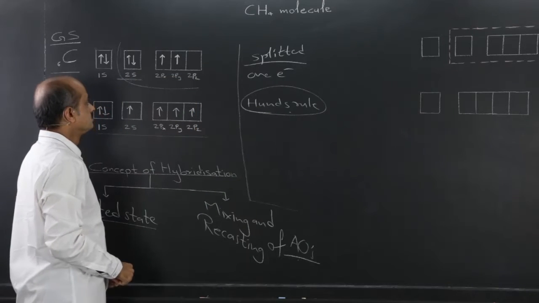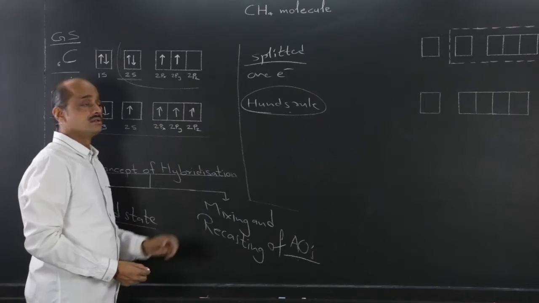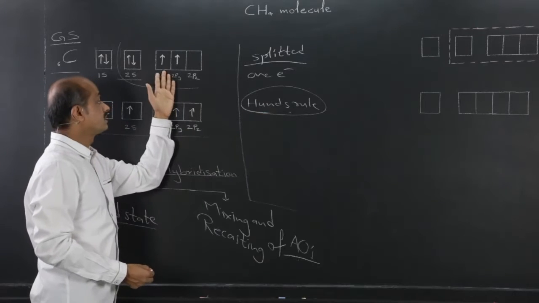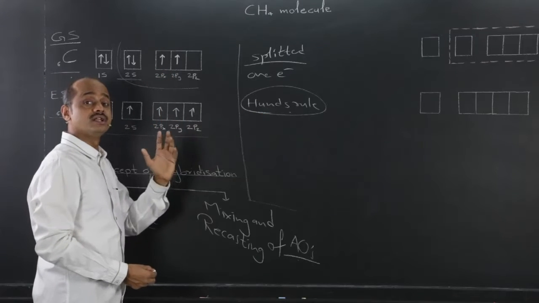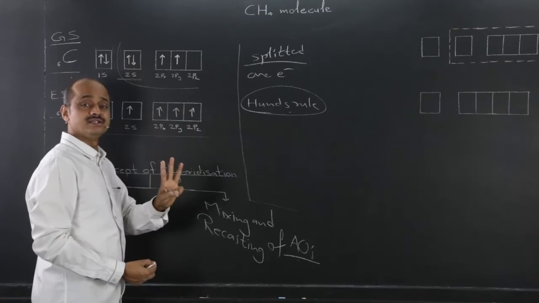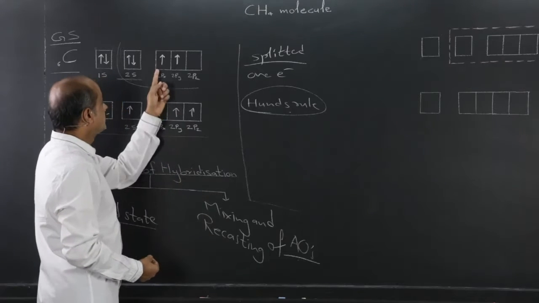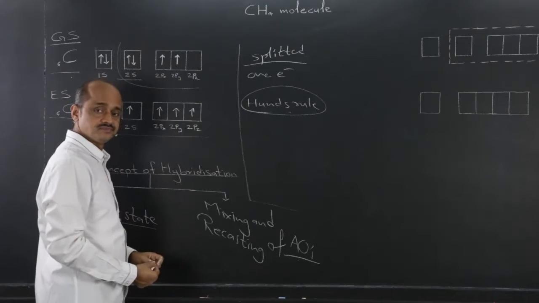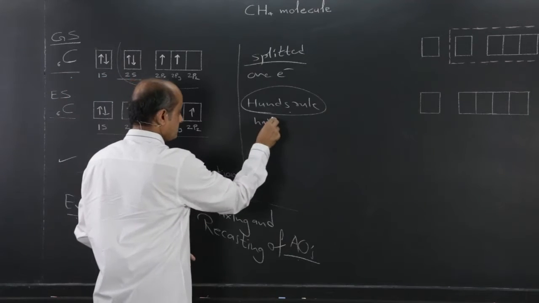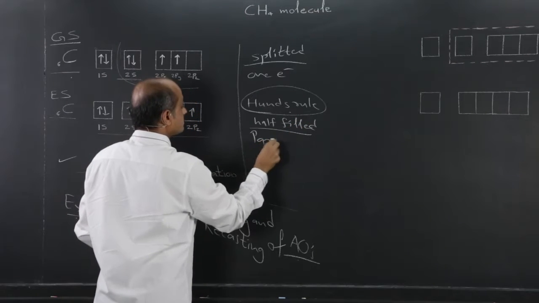According to Hund's rule, as long as equal energy orbitals are present, electrons get half filled first in the degenerate orbitals, equal energy orbitals, meaning 2px, 2py, 2pz. These are the 3 equal energy orbitals. They are called degenerate orbitals. They get half filled first, and not only half filled, but half filled with parallel spins.